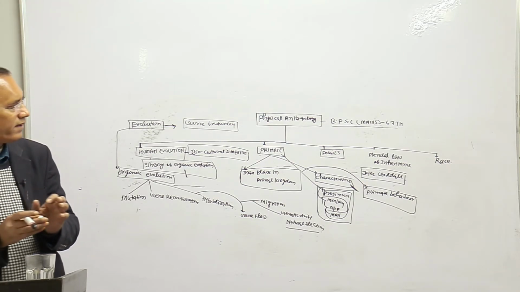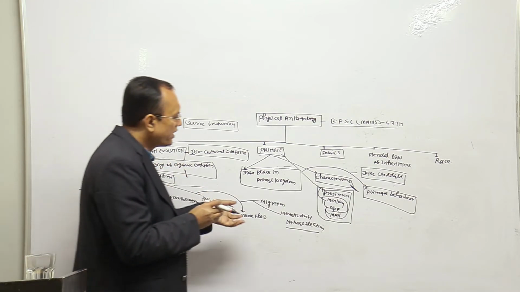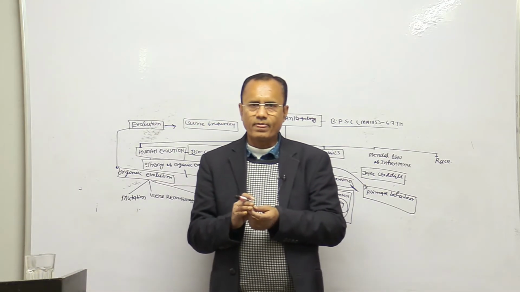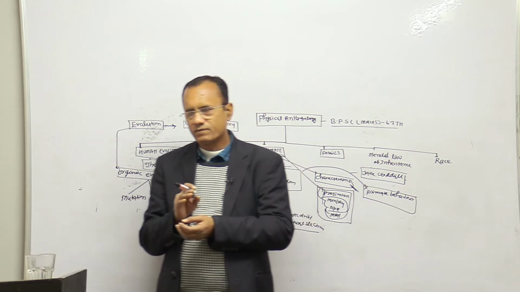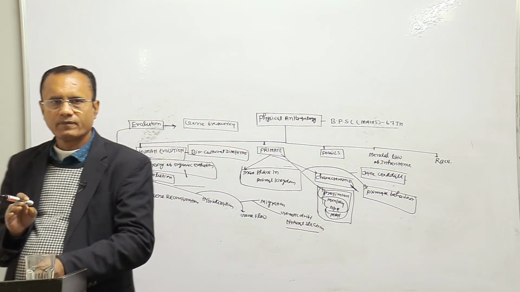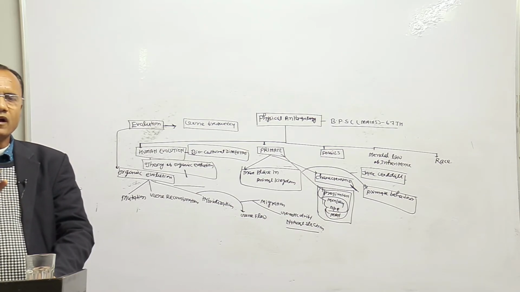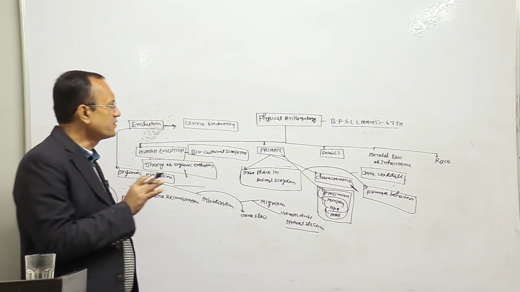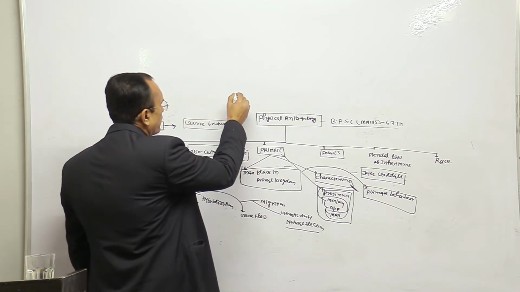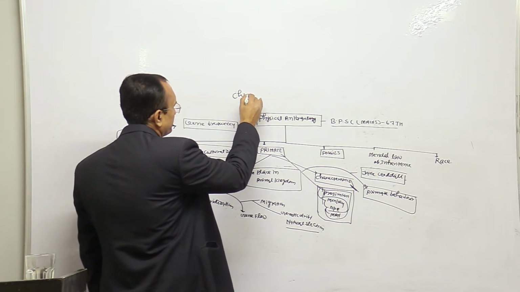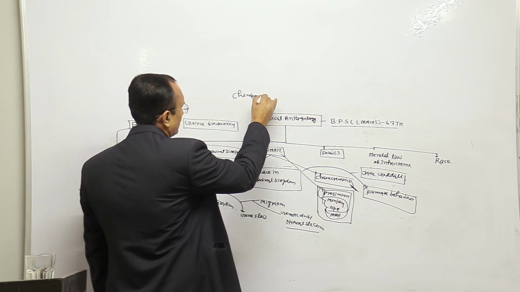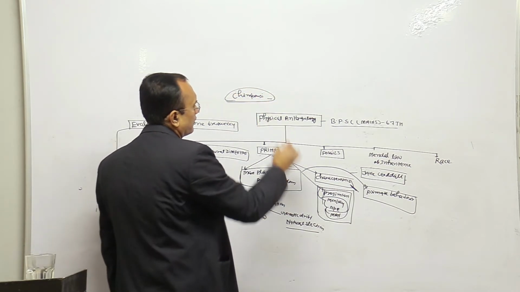According to Jane Goodall, the chimpanzee is our ancestor, but our species is Homo sapiens. Homo sapiens evolved from chimpanzee. So can you say chimpanzee is also Homo sapiens?